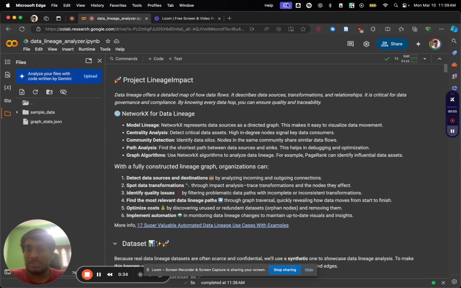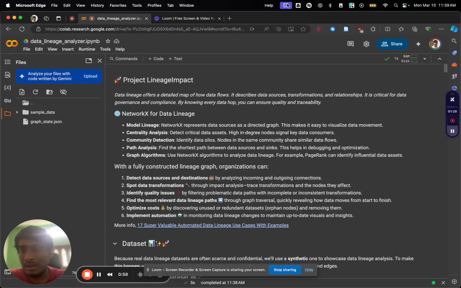Now, how can you benefit from this data lineage graph analysis? Data lineages are crucial for all data teams. Just imagine you can get info like, hey, this dashboard broke, and it is critical for our business. What are the sources that are affecting this? Can you quickly find those?